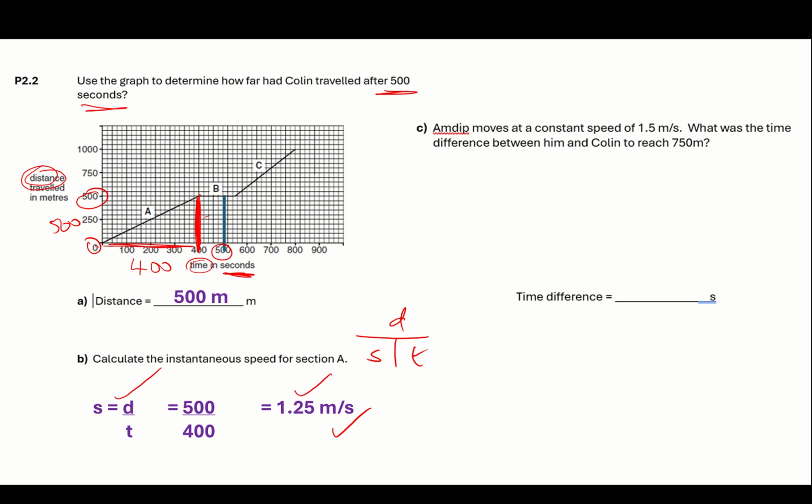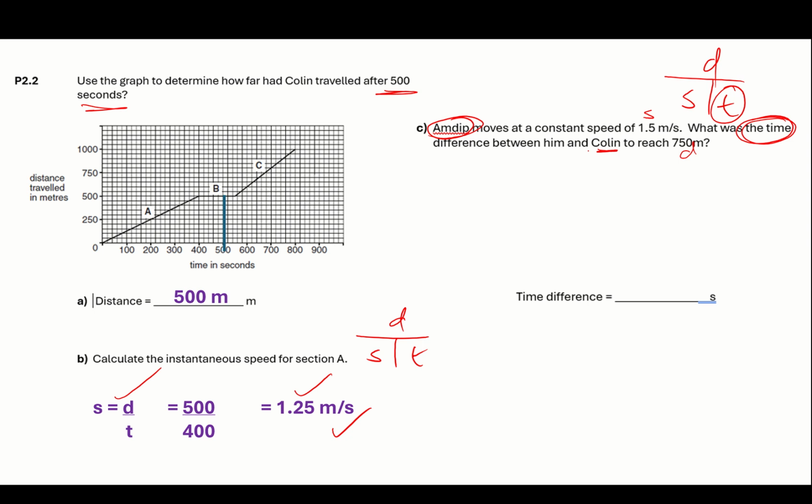Right, the next bit's tricky. I'm going to get rid of all my doodles. There we go. So the next part, AMDIP moves at a constant speed of 1.5 meters per second. So there's his speed. It says, what was the time? So we've got to find out T between him and Colin to reach 750. So there's my distance. So you can see I've got to do T equals D over S. Once I've got AMDIP's time, I then compare it to Colin, and Colin is on the graph. All right. So first job, T equals D over S. 750 divided by 1.5 is 500 seconds.